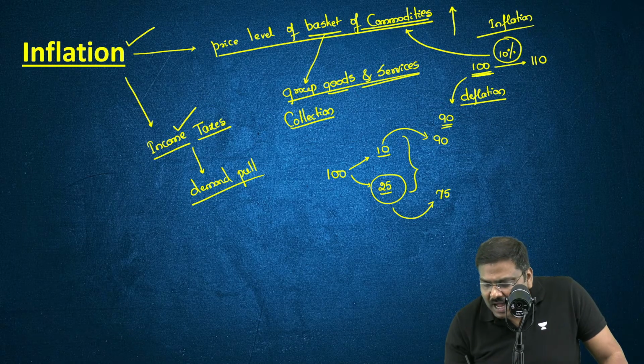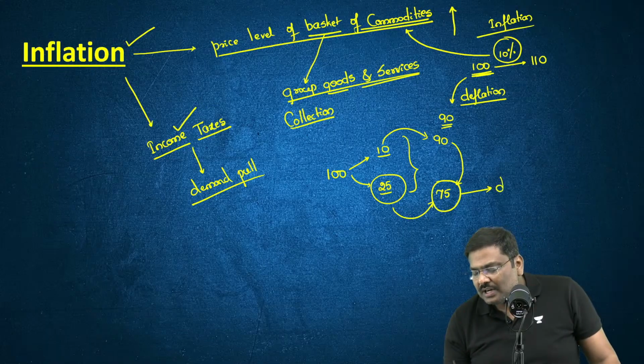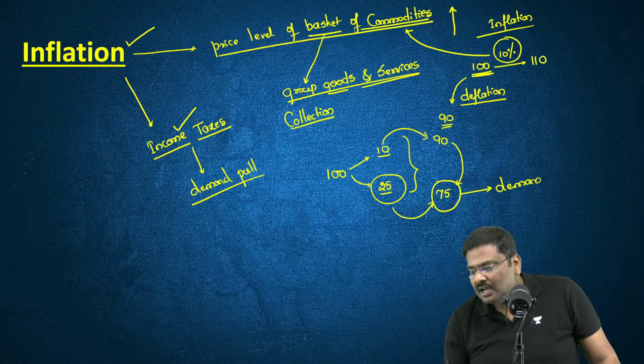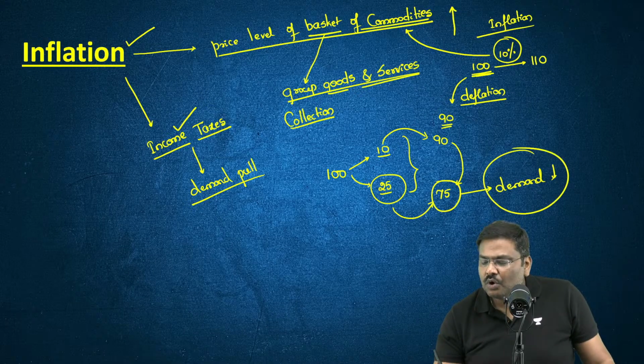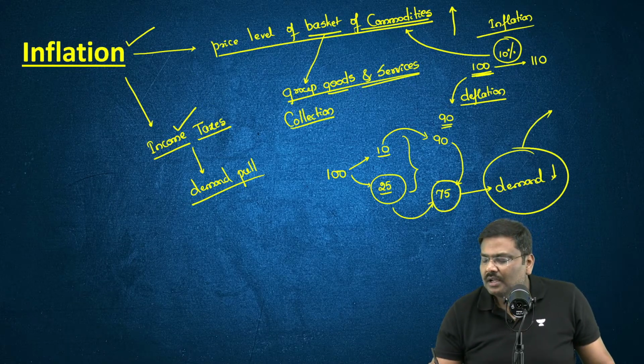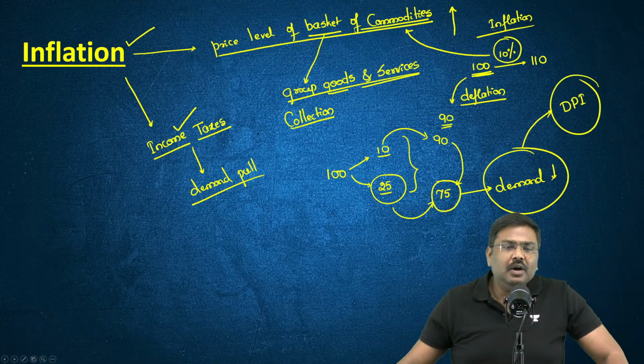Because the money I have to purchase goods and services goes down, the demand for goods and services will also go downwards. And when demand goes down, it will help in controlling demand pull inflation. Is everybody okay with this?